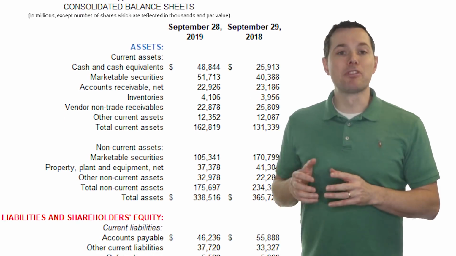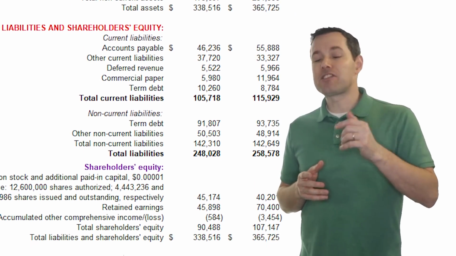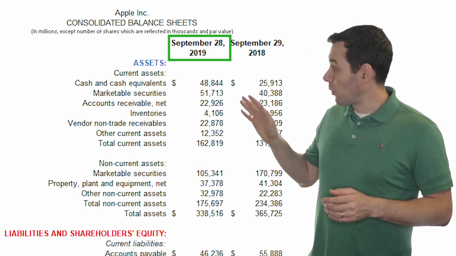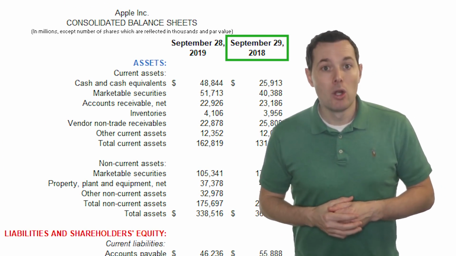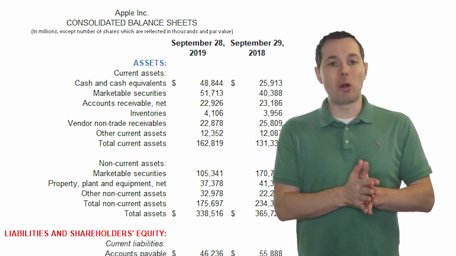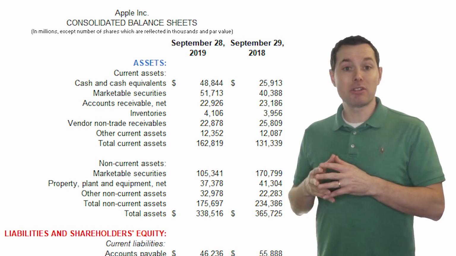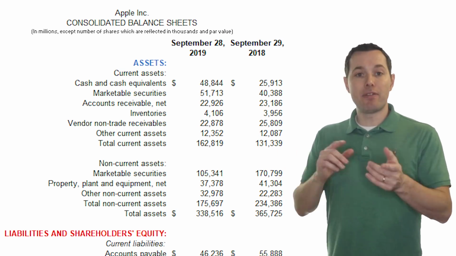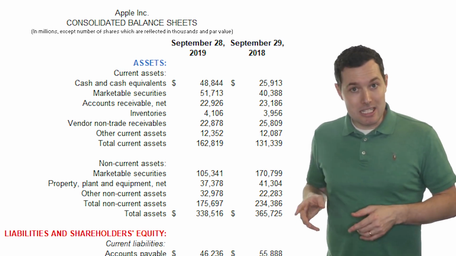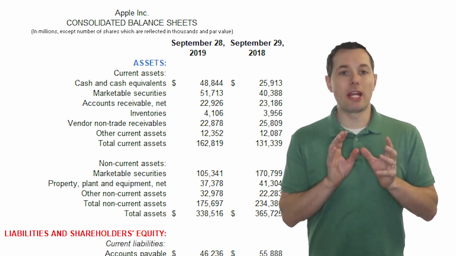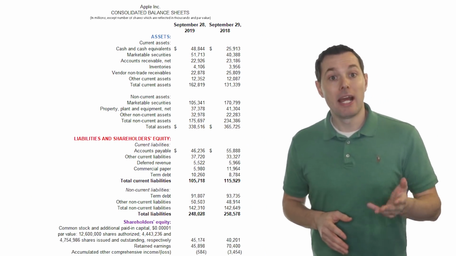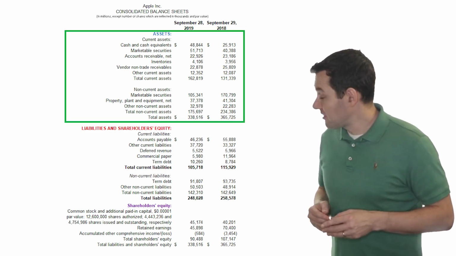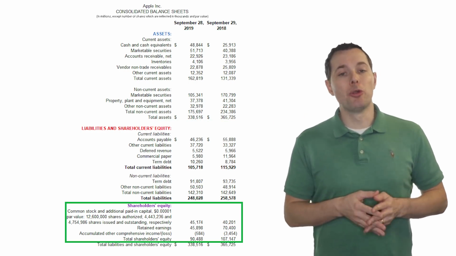So this is Apple's balance sheet from the last annual report. And as we can see, they're showing both numbers for 2019 and for 2018. We're mostly going to focus on the 2019 numbers since those are the most recent annual numbers. But when I reference the DCF video, we're going to be looking at the 2018 numbers. Okay, so first let's look at how the balance sheet is broken up. As we can see, all balance sheets are broken into three main sections: assets, liabilities, and then shareholder equity.